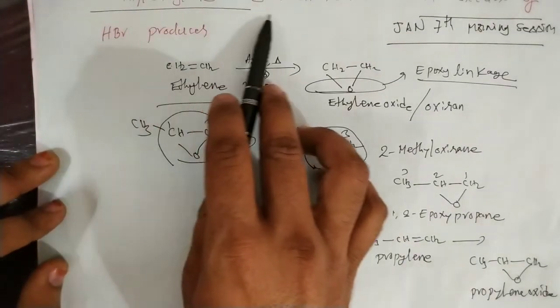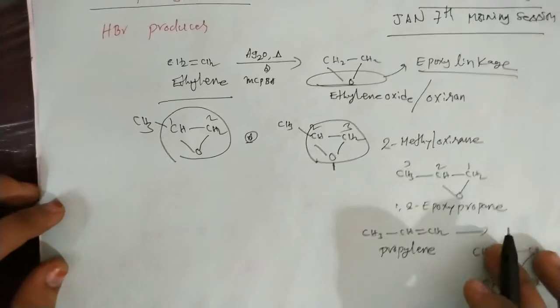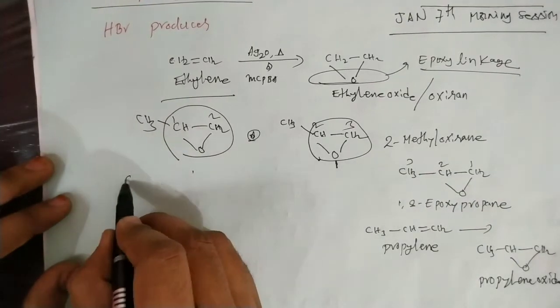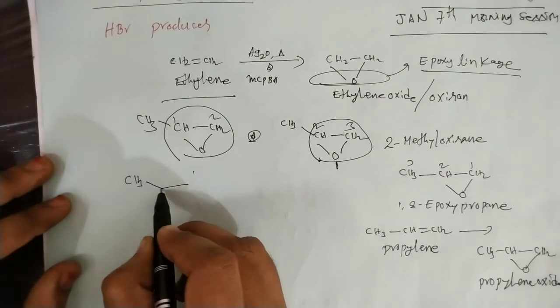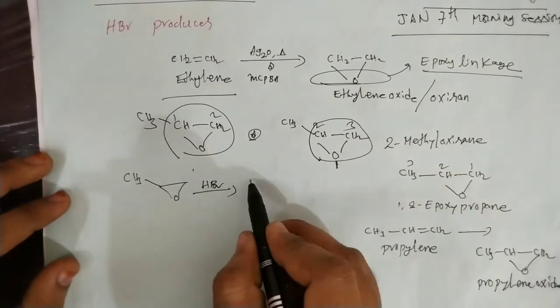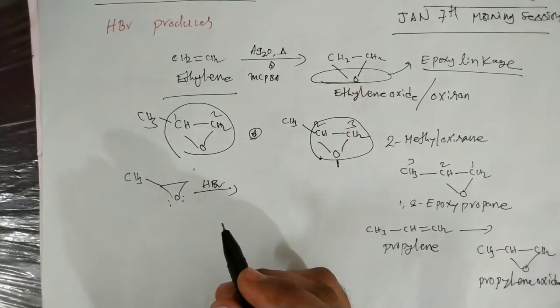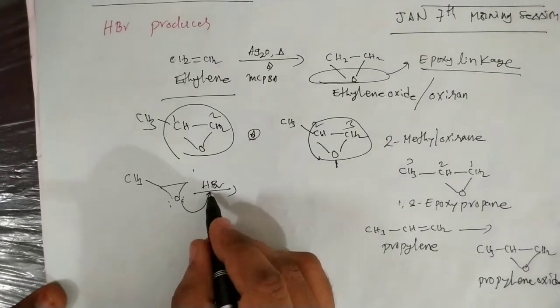The 1-methyl ethylene oxide is treated with excess HBr. First of all, this ether has non-bonding electrons, so it acts as a base and accepts the proton.